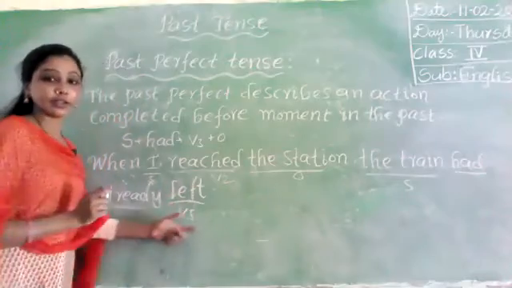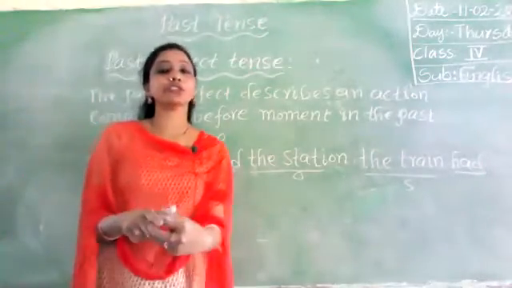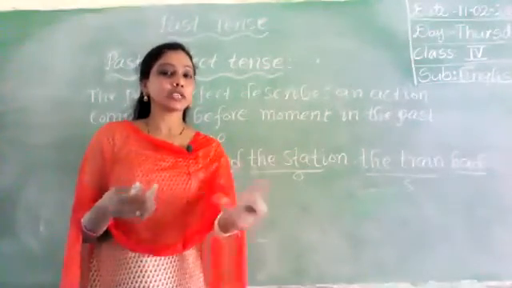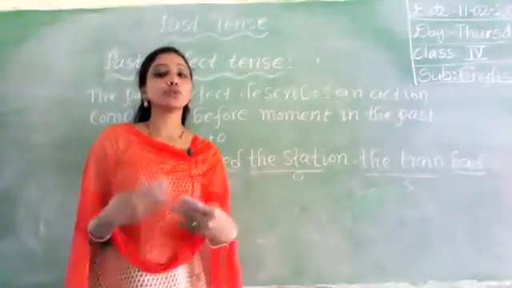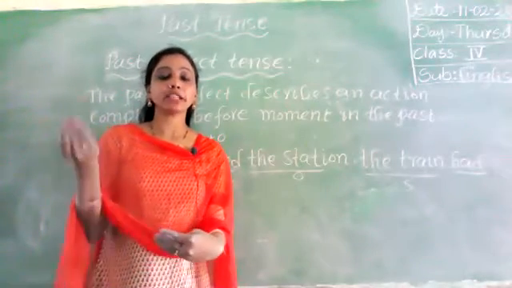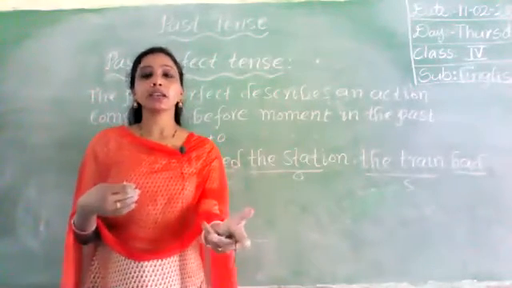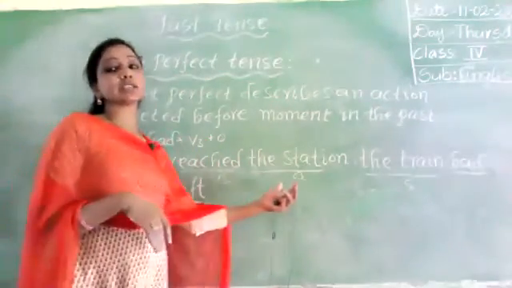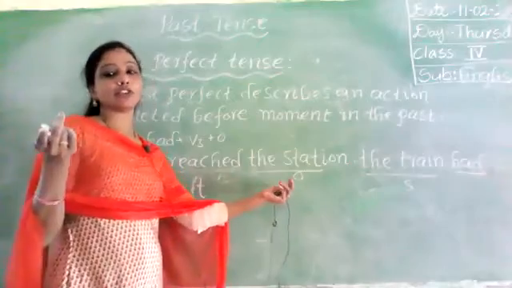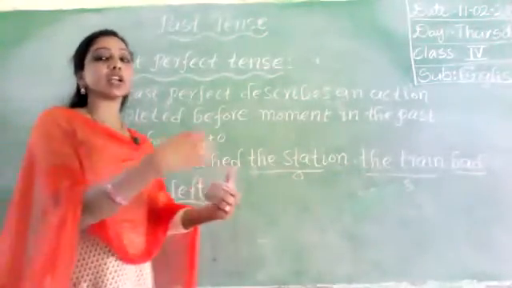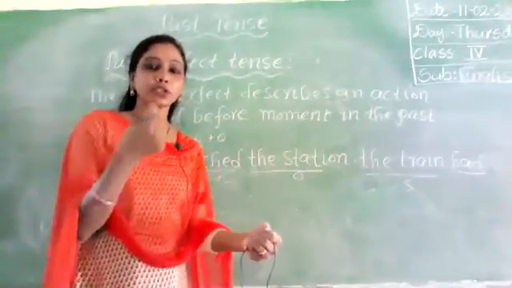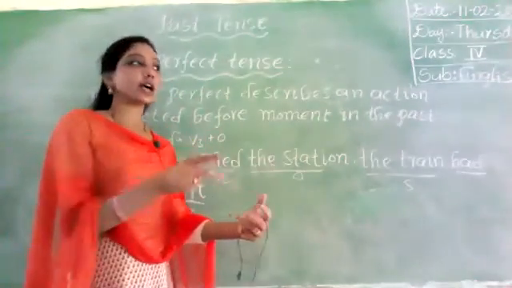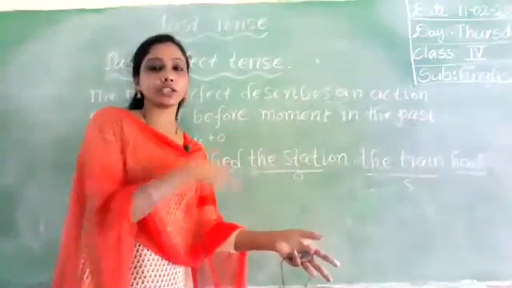Okay. Did you understand? So here we discuss two situations at a time. So one is the already completed action. The second one is the just completed action. We will write first the one which has completed. Then which has completed later, that we will write next. So first action, what is completed? When I reached the station, the train had already left. That means just before I reached the station, the train left. That means just within a few minutes the train already left. That means here the action has completed before I reached the station.